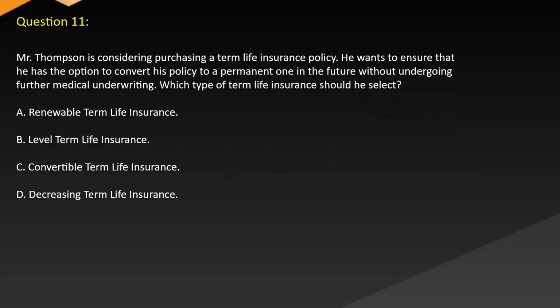Question 11. Mr. Thompson is considering purchasing a term life insurance policy. He wants to ensure that he has the option to convert his policy to a permanent one in the future without undergoing further medical underwriting. Which type of term life insurance should he select? A. Renewable term life insurance. B. Level term life insurance. C. Convertible term life insurance. D. Decreasing term life insurance.